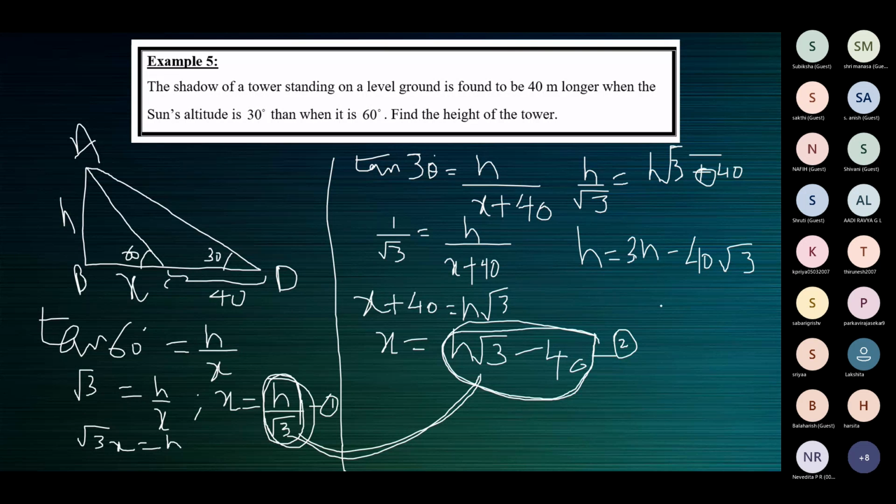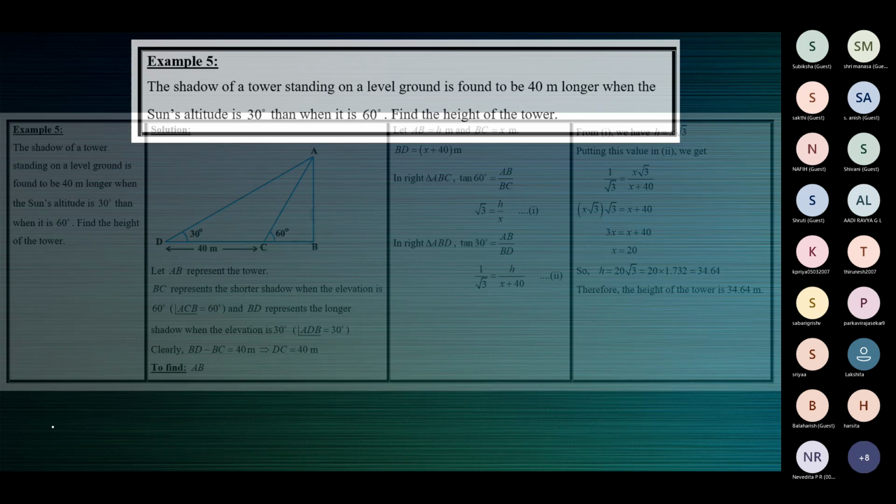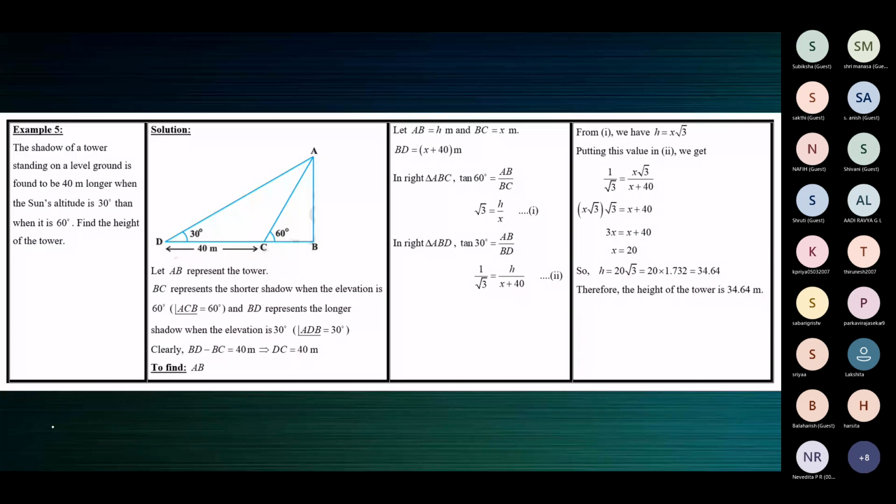After this, you know, children, so h is equal to 3h minus 40 root 3. So you get 2h is equal to 40 root 3, h is equal to 40 root 3 by 2, which is 20 root 3. So directly we get the height of the tower. H is equal to 20 root 3. Now understood, ma'am. All right, Reshmika, good.